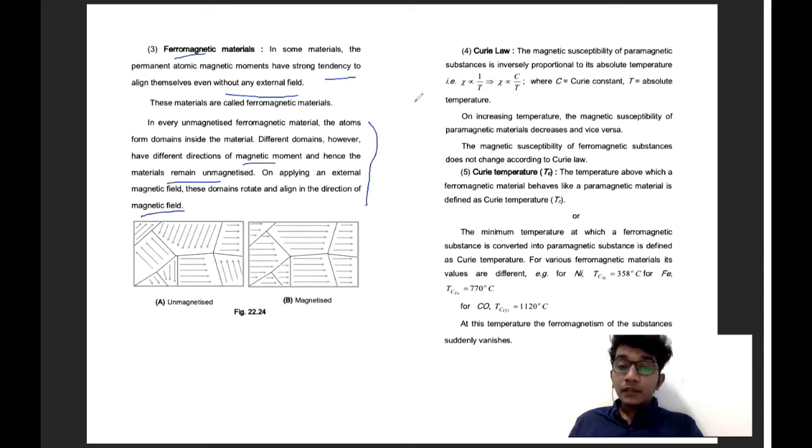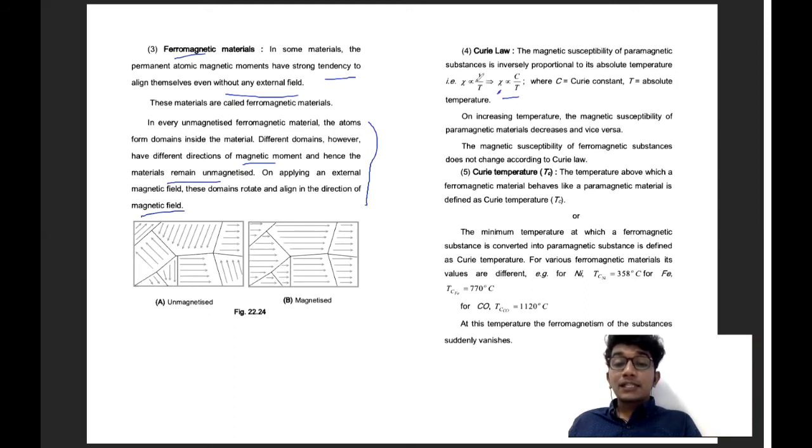Then next is Curie's law and Curie-Weiss law. All these things are easy; you just have to understand what it is and the equation. The magnetic susceptibility of a paramagnetic substance is inversely proportional to the absolute temperature.